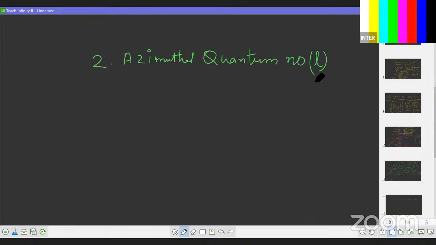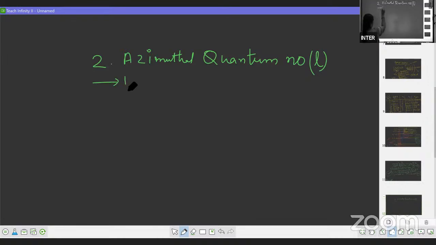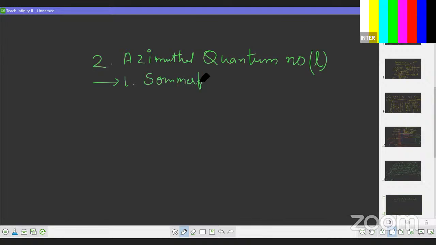So the first point is the value, the function. The first point is about the finding. Who proposed this? So write it in this pattern, students. First, write about the scientist, who is the scientist, Sommerfeld.